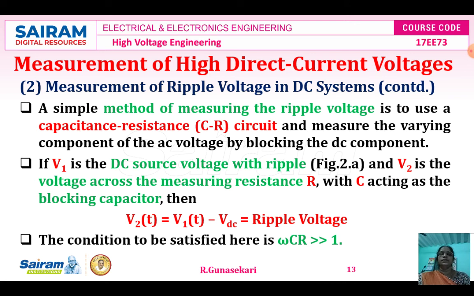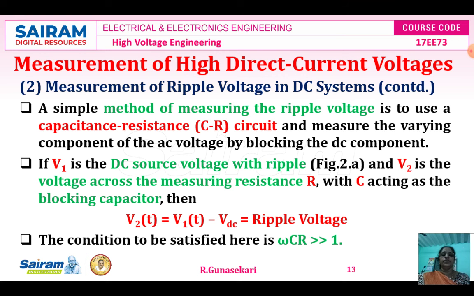If V1 is the DC source voltage with the ripple, which is shown in figure 2a, and V2 is the voltage across the measuring resistance R, with C acting as the blocking capacitor, then V2 of t is equal to V1 of t minus VDC, that is equal to the ripple voltage.